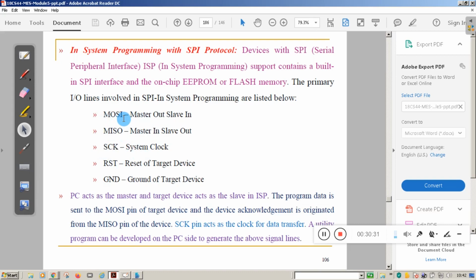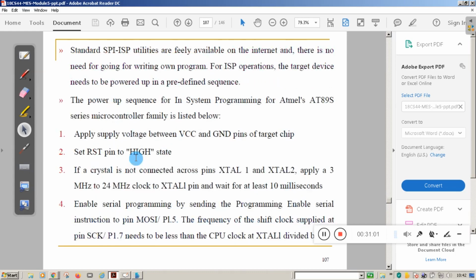Mainly your target board is a slave and your PC is a master. From the PC it will send information to the slave by using master out slave in. Similarly, if the slave wants to talk to the PC, then master in slave out. Other than that, for synchronization, SCK clock, reset, and ground. These are the specifications we have already discussed in the third or fourth module. Please go through it once again.